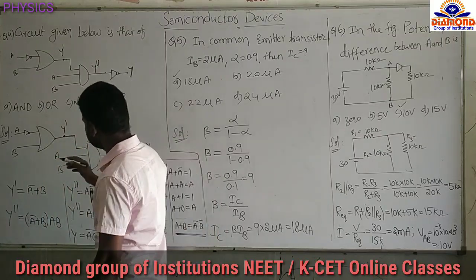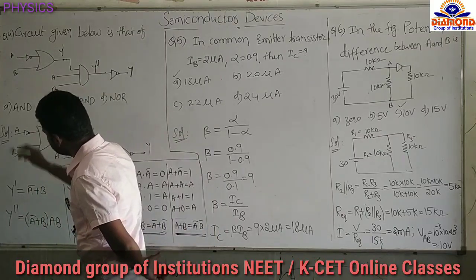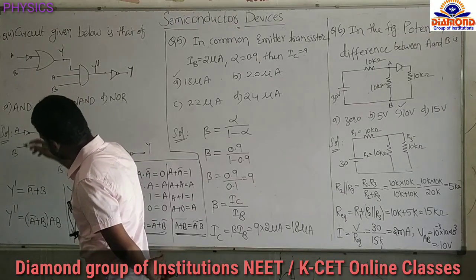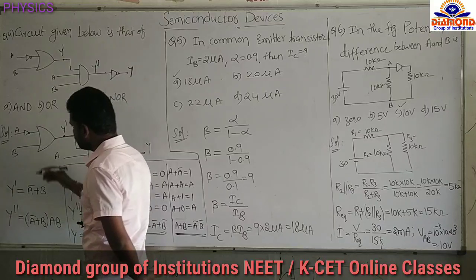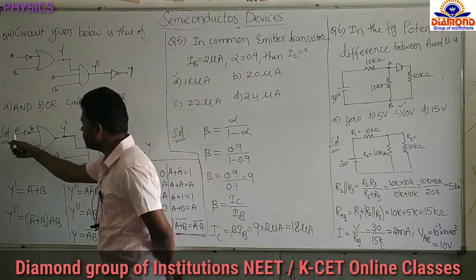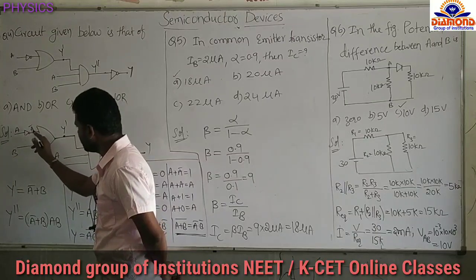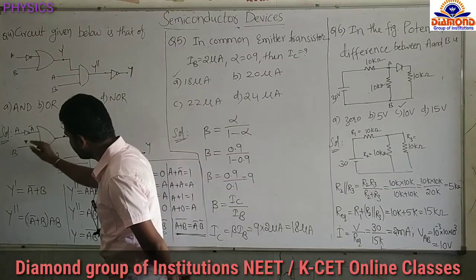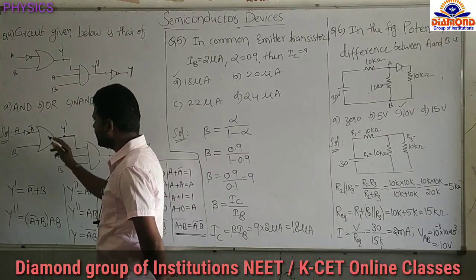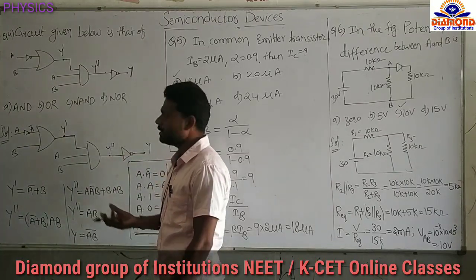So next see the gates here. So first A is here, B. A is the input to the NOT gate. So the output of the NOT gate is nothing but A complement. Now A is the input to the NOT gate, output of the NOT gate is A complement, and this A complement and B are the input to this OR gate. Now OR function is nothing but the Boolean addition.